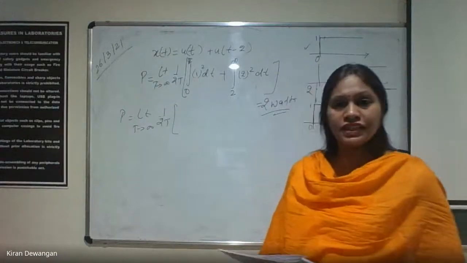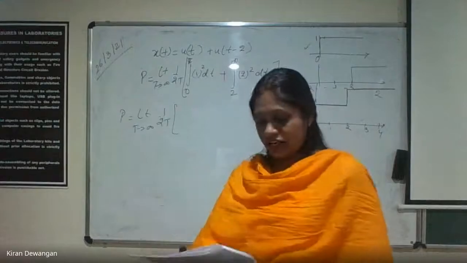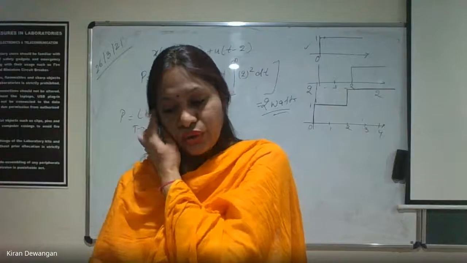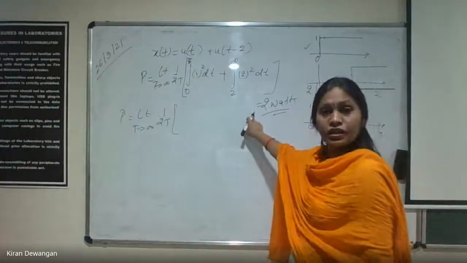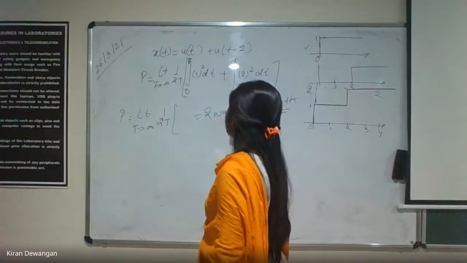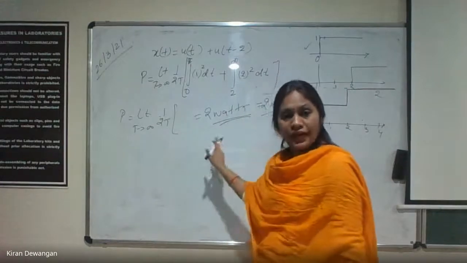Yes, everyone is getting 2 watts. So if we just calculate, we should get 2 watts for this as an answer. Why? Because this is your limit. If we apply the limit, we'll be getting 2 watts. Okay? So power is 2 watts. Correct? So this is how we calculate power.